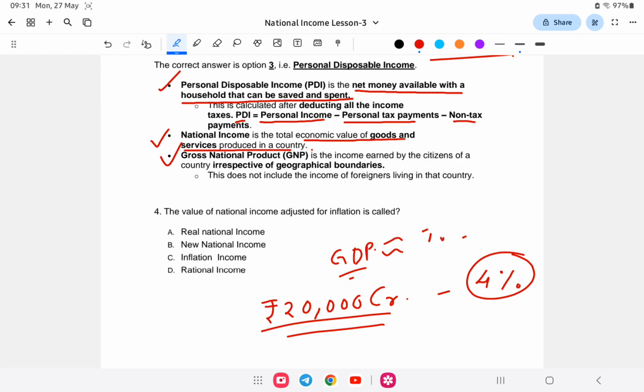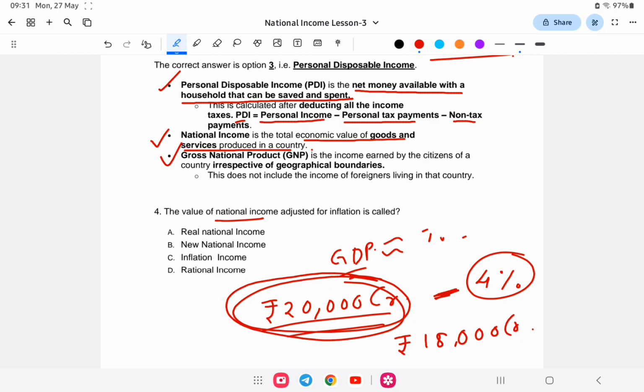So 4% of money: 4% of 20,000 crore is there. 20,000 minus that, it will come to around rupees 18,000 crore. Just a rough figure, minus 4%. So the national income minus inflation, that is, after subtracting inflation, is also known as real national income.